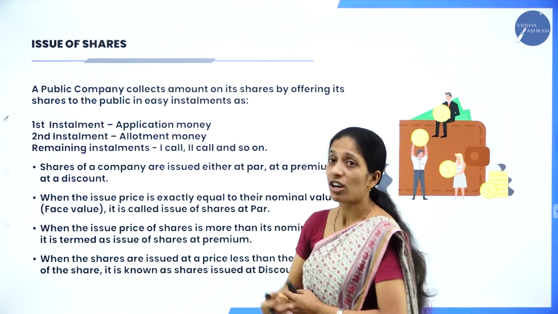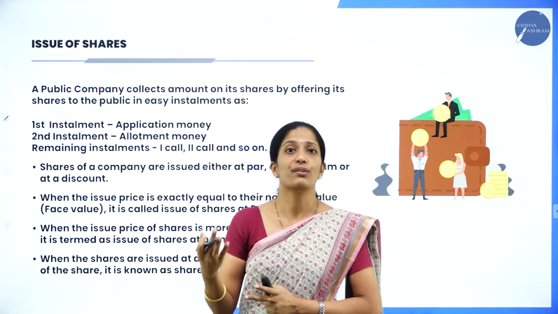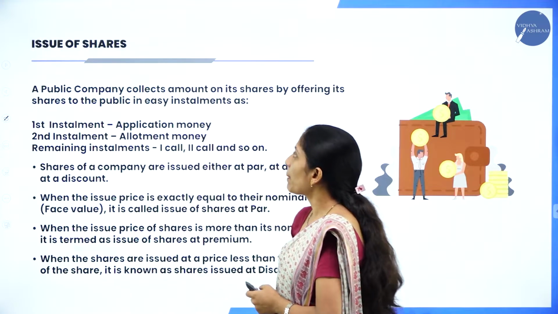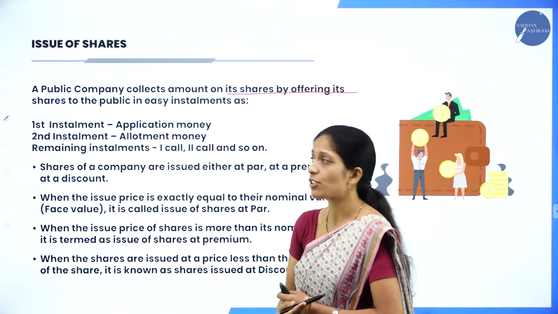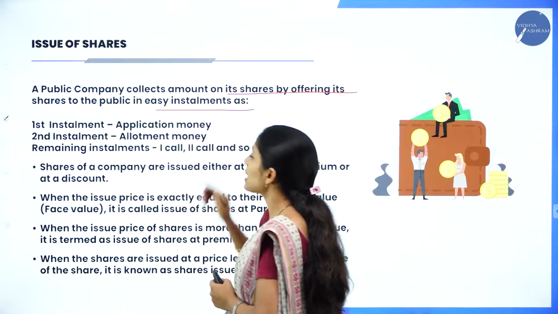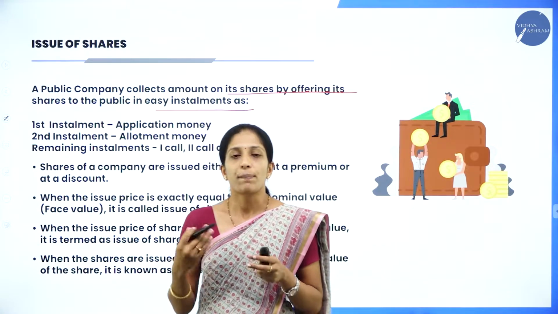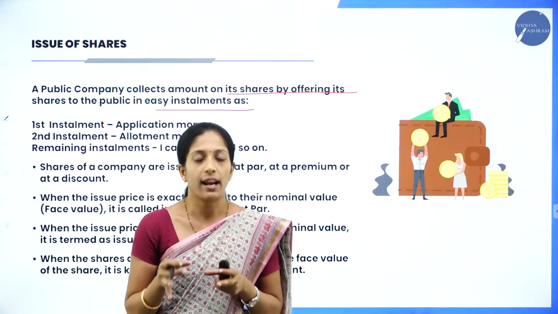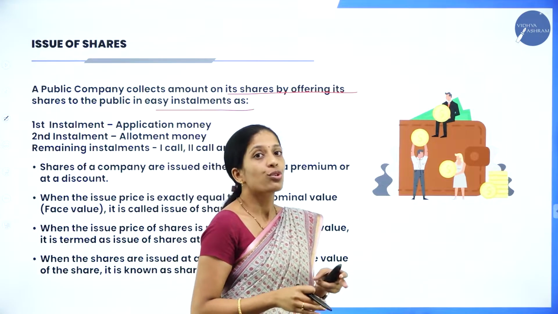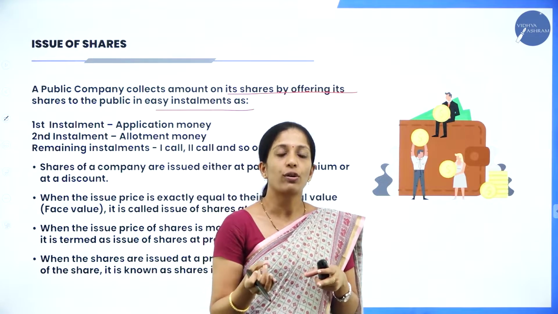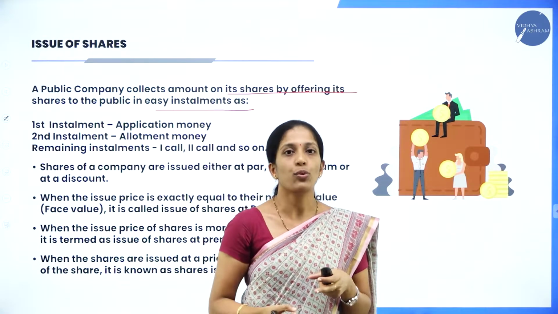Next, the public company. If you see about the issue of shares, that is how they are going to issue the shares. A public company collects amount from its shares by offering shares to the public in easy installments. Suppose a particular individual share amount is rupees 100. The company need not tell the shareholders to pay 100 at once.